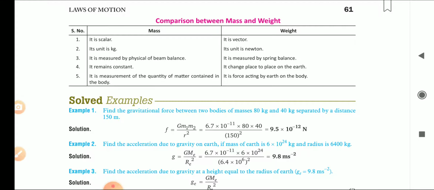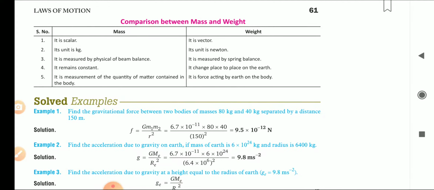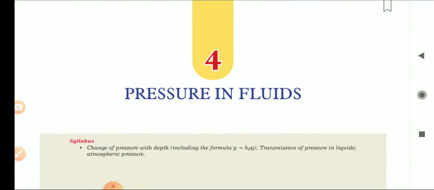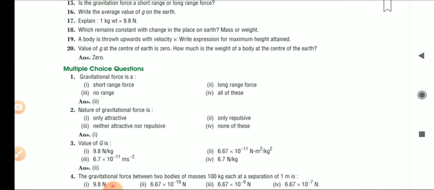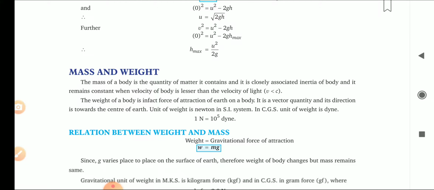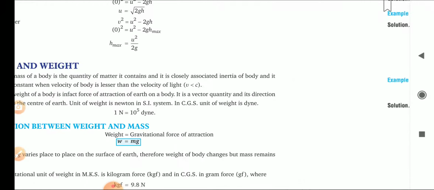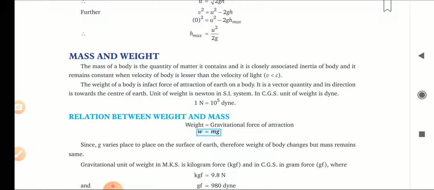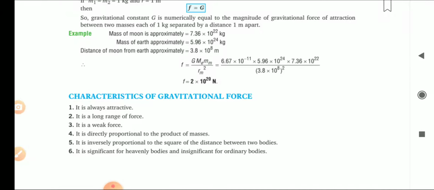Mass is the measurement of the quantity of matter contained in a body, and weight is the force acting by the earth on the body. So these are the basic differences between mass and weight. Now you practice the numericals based on these formulas which we have discussed.